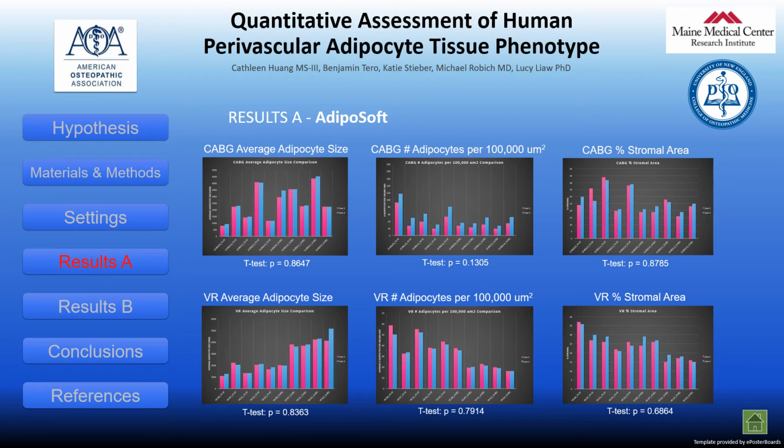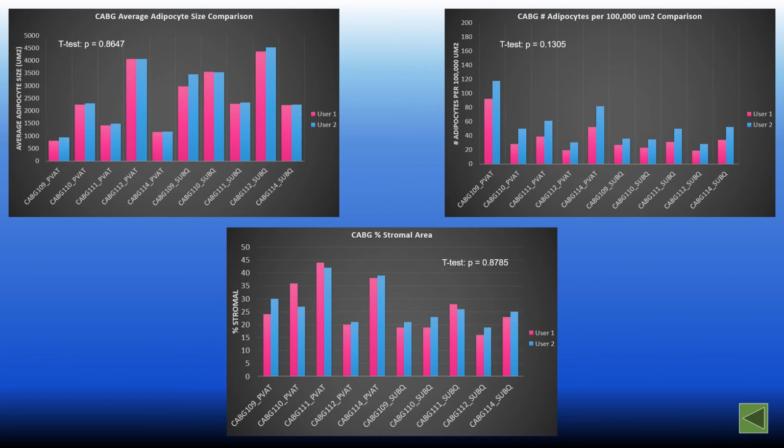This is the result of using the software AdipoSoft. Top row shows cabbage samples, the bottom row shows VR samples. Let's examine the cabbage samples first. The first graph here demonstrates the average adipocyte size of PVAT is smaller than its counterpart sub-Q. This is expected because PVAT has a protective role similar to brown adipose tissue, which we know is smaller in size compared to white adipose tissue.